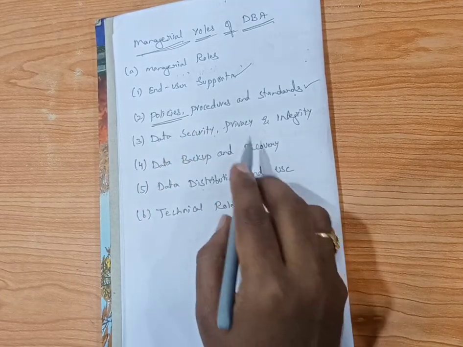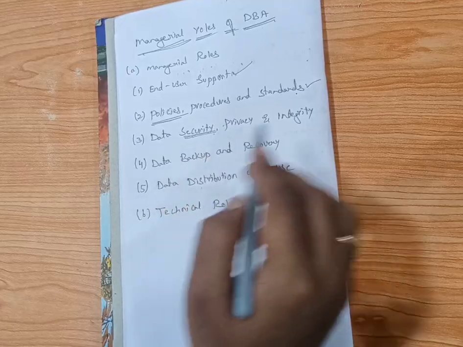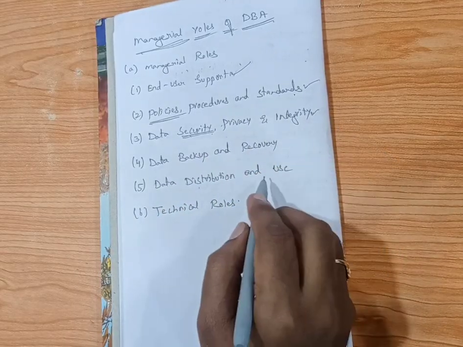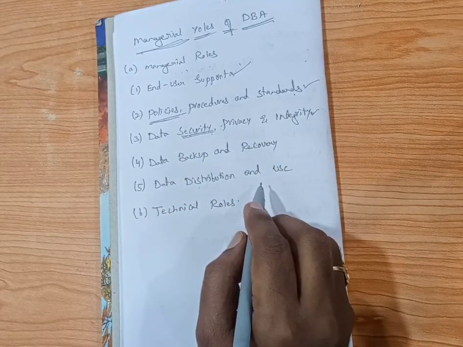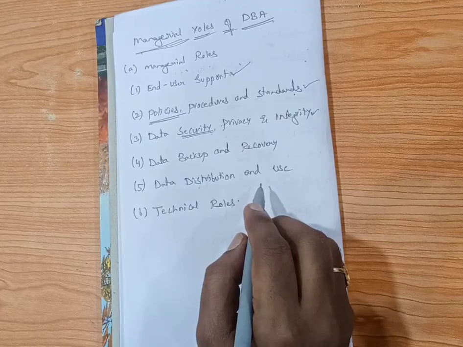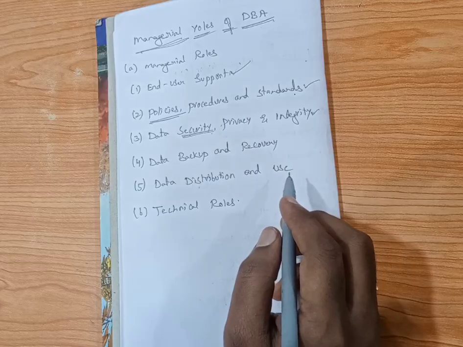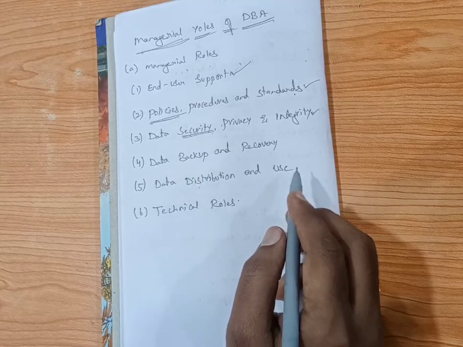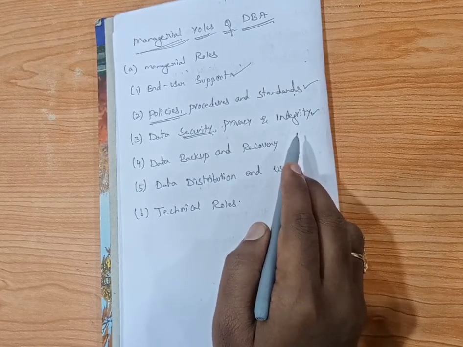Next one is data security. Without security we cannot maintain the data. So the database administrator provides security, such as internal security and multiple-site data controls, to encourage security over the various risks and authorized access. These all come under the security of data.